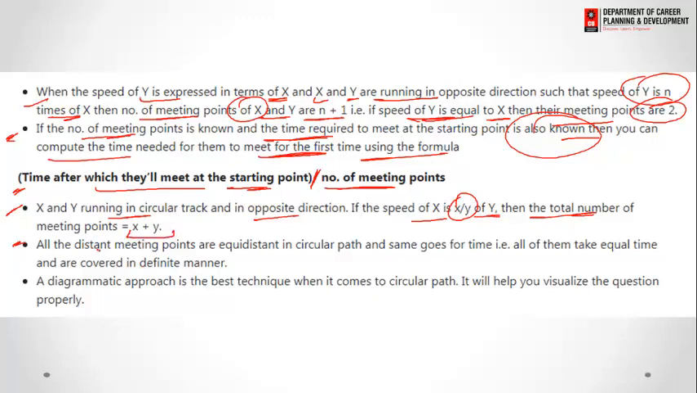Whereas all the distant meeting points are equidistant on the circular path, and the same goes for time, i.e. all of them take equal time and are covered in a definite manner. We can understand these things with some examples that we use on the coming slides, so don't bother.